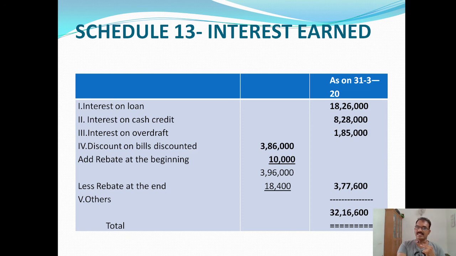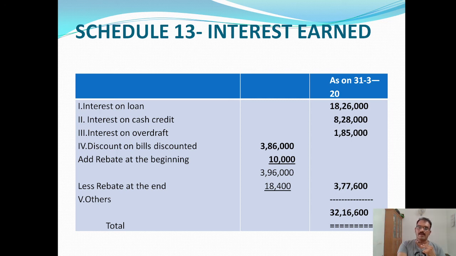It is given as an adjustment after the trial balance, 18,400. So the balance will be 3,77,600. So the total of this schedule will be 32,16,600. This will be shown in the profit and loss account.